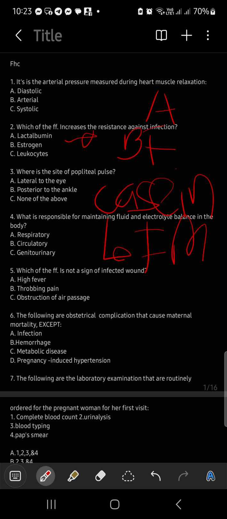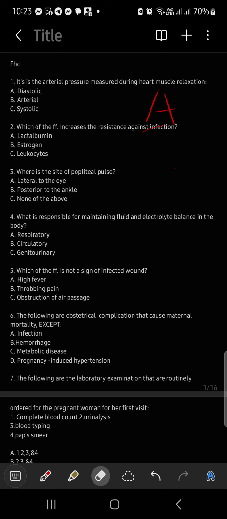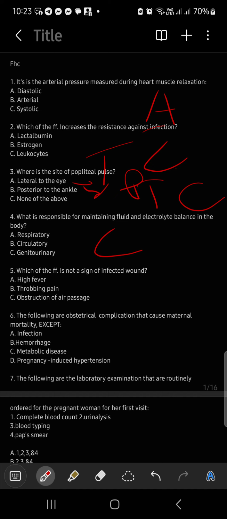Now, this is your leukocytes or WBC. So, the answer is letter C. Next is number 3. What is the site for popliteal? That is posterior to the ankle. That is your posterior tibialis. Lateral to the eye, that is your temporal. And the answer is none of the above. Letter C again. What is responsible for fluid electrolyte balance? That is your genitourinary. Letter C.